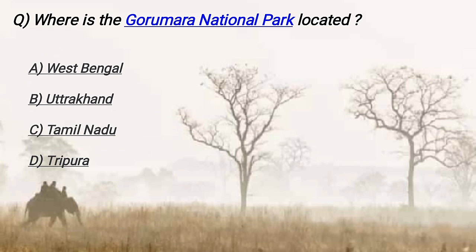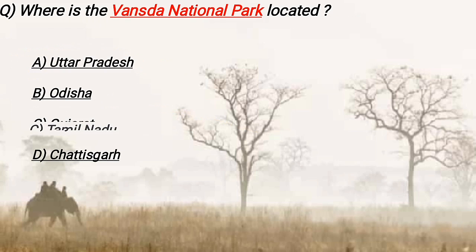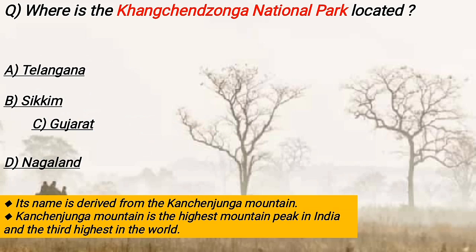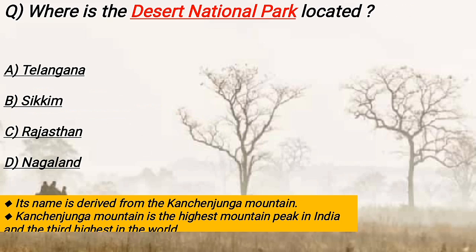Where is the Gorumara National Park located? It is located in West Bengal. Where is the Vansda National Park located? It is located in Gujarat. Where is the Kanchenjunga National Park located? It is located in Sikkim and its name has been derived from the Kanchenjunga mountains. Kanchenjunga is the highest mountain peak in India and the third highest in the world.